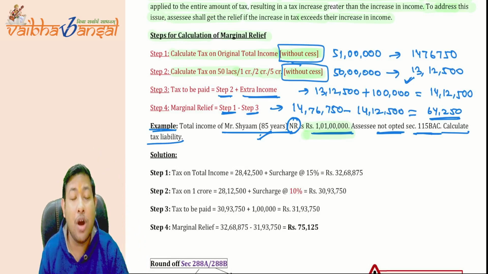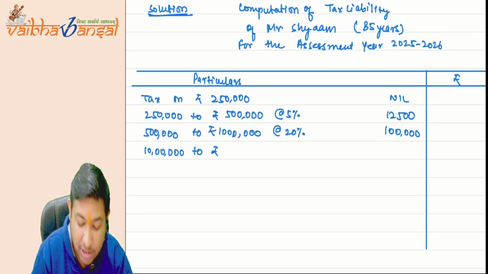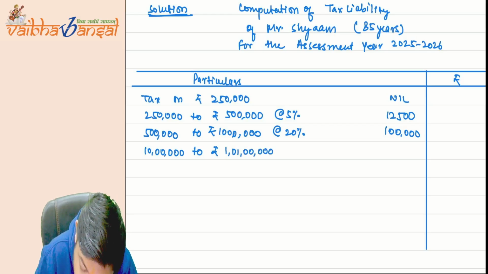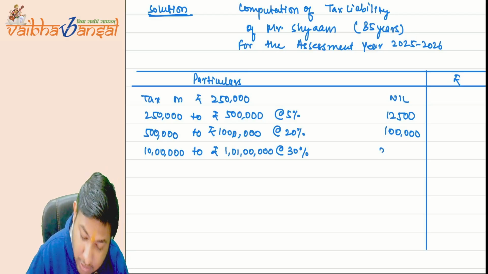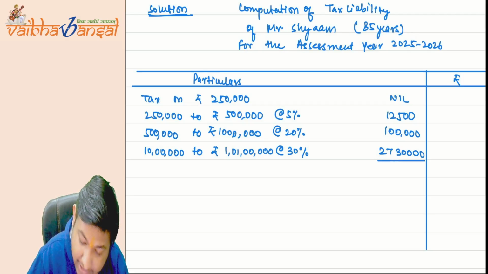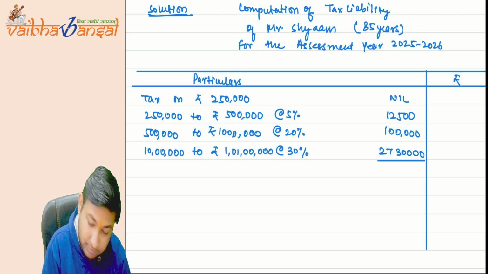It will come to 91 lakh rupees extra, so we will calculate up to 1 crore 1 lakh at the rate of 30%. 91 lakh multiplied by 30% comes to 27,30,000. This is our tax, plus 1,12,500.